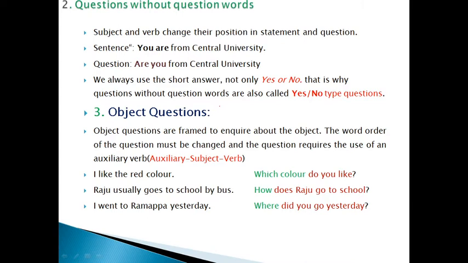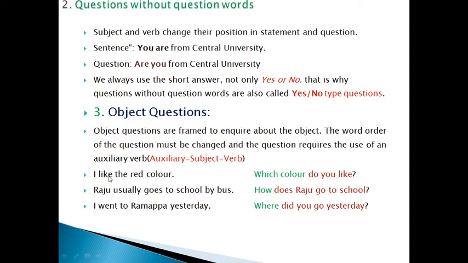Okay. Next, third type of question, object questions. Object questions are framed to inquire about the object. The word order of the question must be changed, and the question requires the use of an auxiliary verb. See, auxiliary, subject, verb.